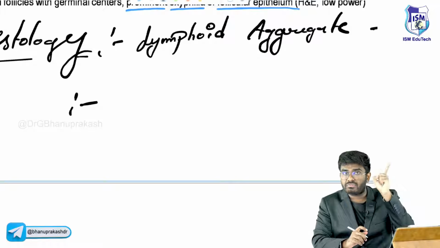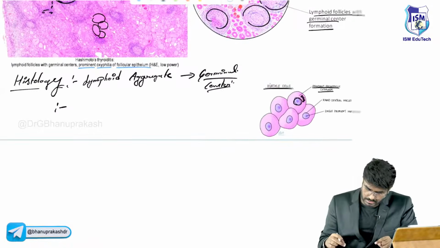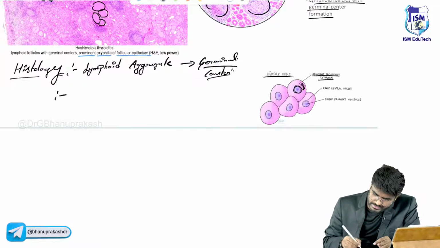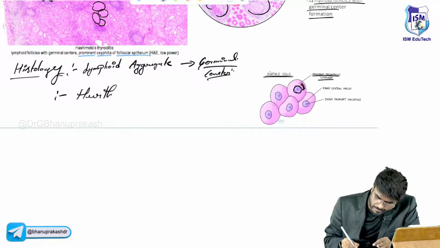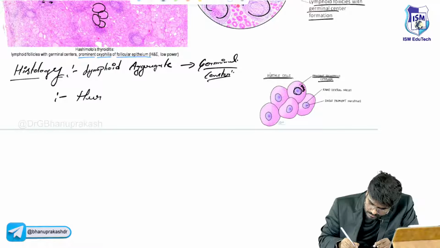In Graves histology, what have you seen? Scalloping of the colloid, fiery flames. But here, in this condition, you will say Hürthle cells.